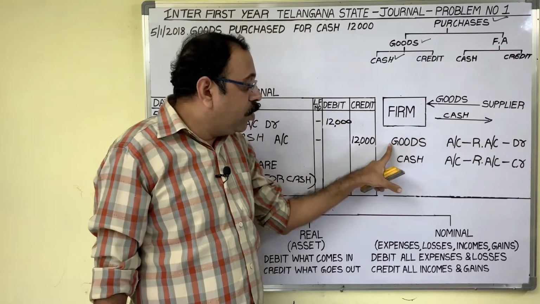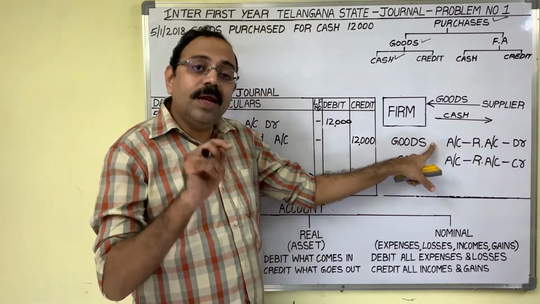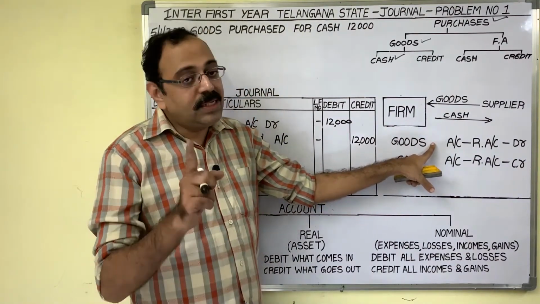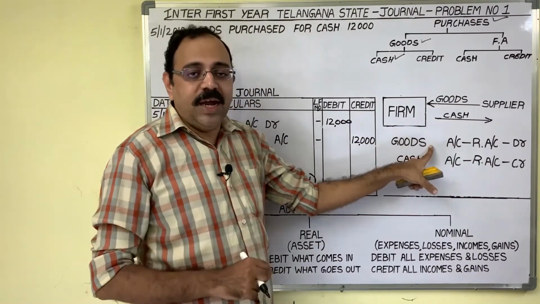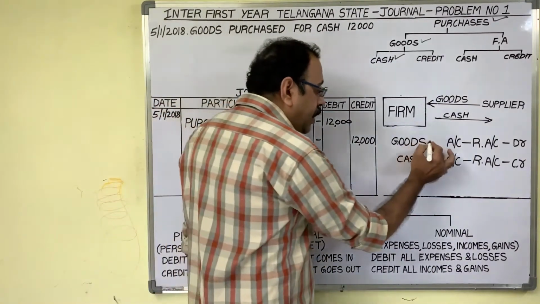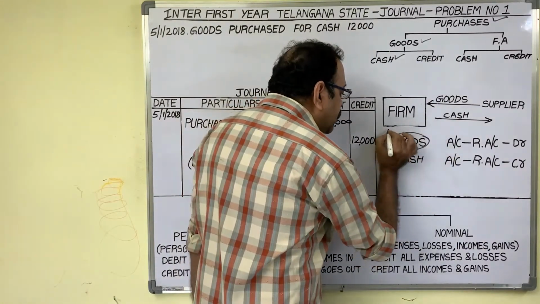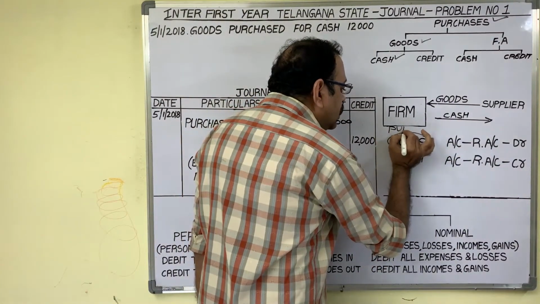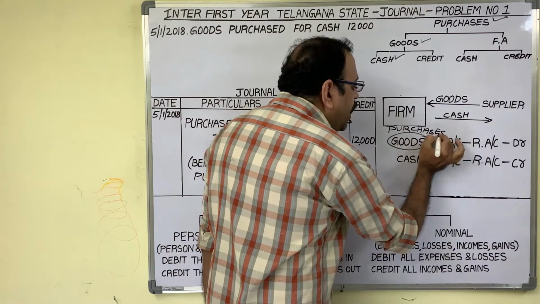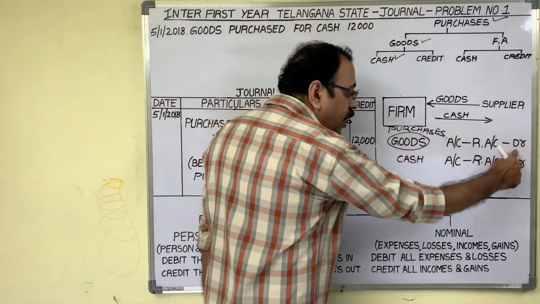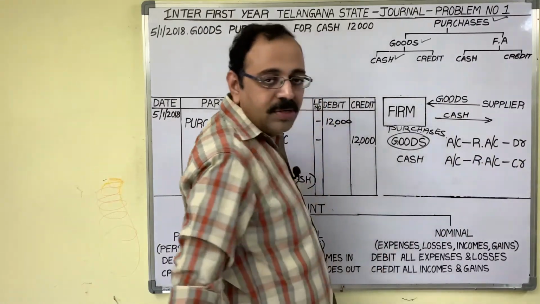Now if goods are coming on the credit side, we should write sales, no? When goods come on the debit side, we should write the word purchases, because it is a purchase transaction. So the final entry is purchases account debtor to cash account.